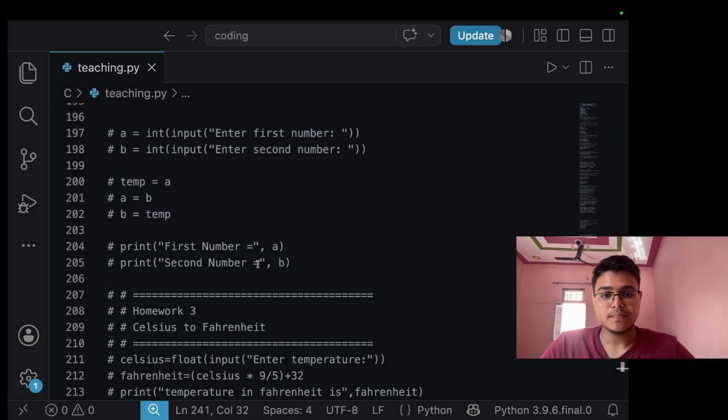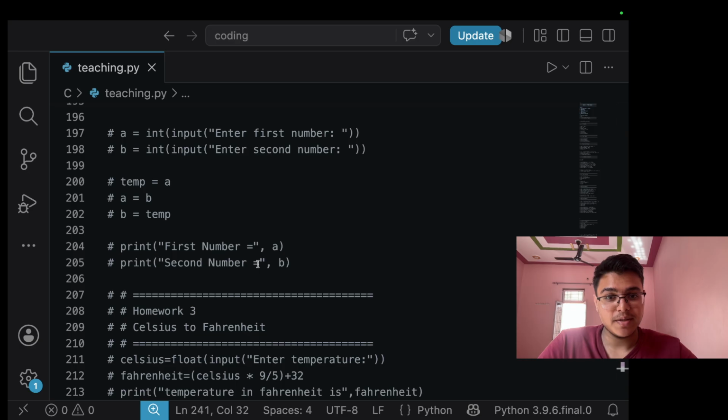Okay, now thank you everyone for joining today's session. Today we have learned the fundamentals of Python, like what is Python, variables, data types, input and output, arithmetic operations, comments, typecasting, and simple practice questions. Make sure to practice today's programs on your own because coding improves only through practice. In the next session, we will learn conditional statements.